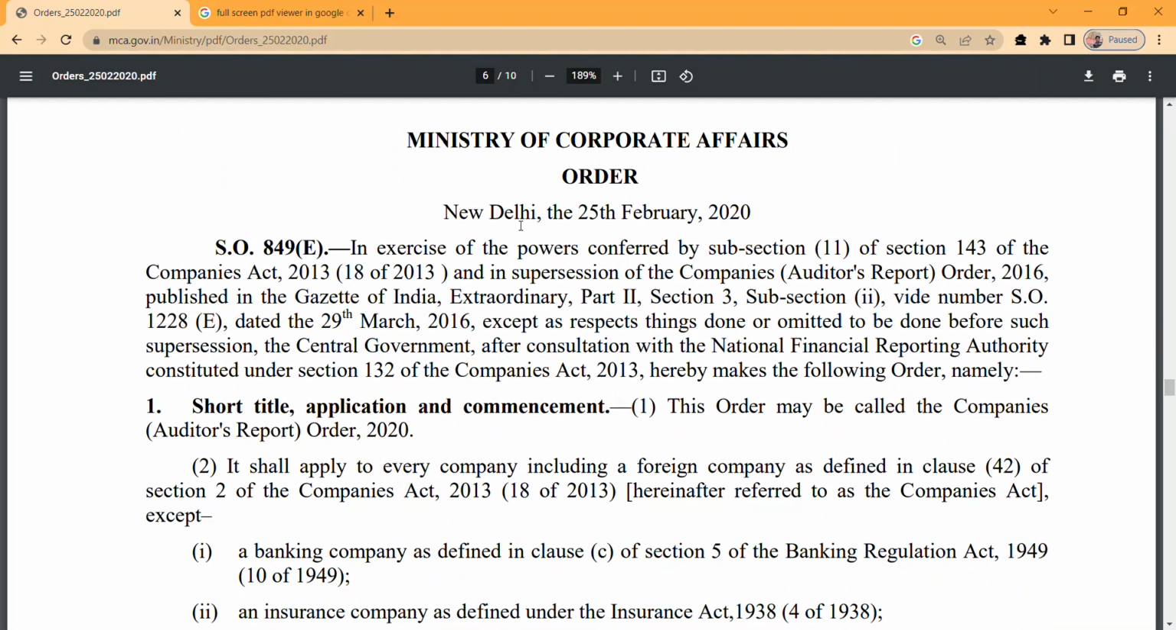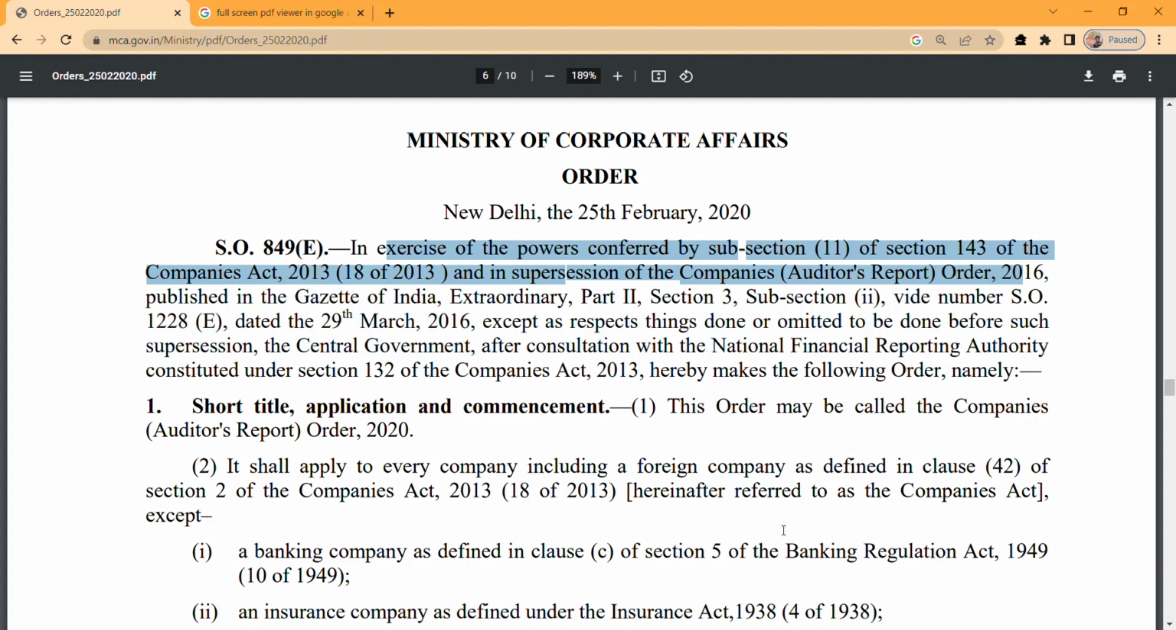Here we go. Ministry of Corporate Affairs Order, New Delhi, 25th February 2020. In exercise of the powers conferred by sub-section 11 of section 143 of the Companies Act, and in supersession of the Companies (Auditor's Report) Order 2016 published in the Gazette of India, the Central Government is issuing this order in consultation with the National Financial Reporting Authority constituted under section 132 of the Companies Act.